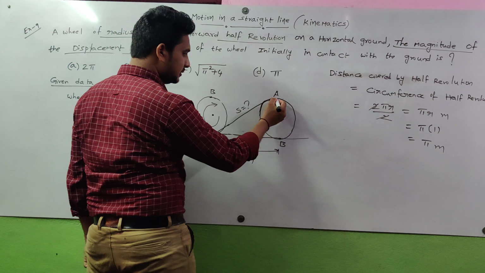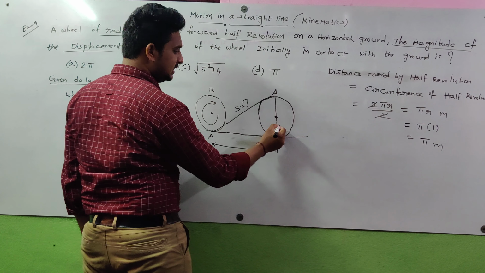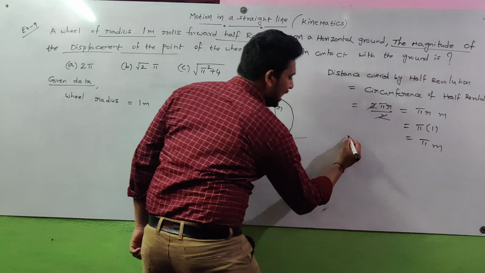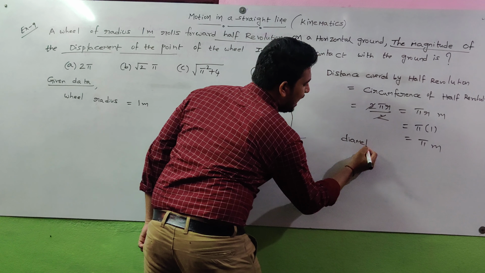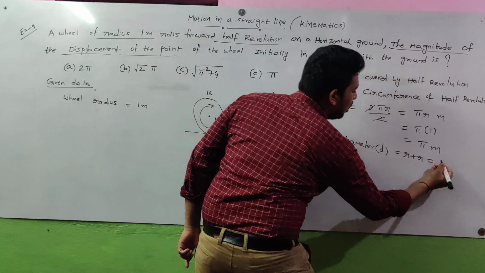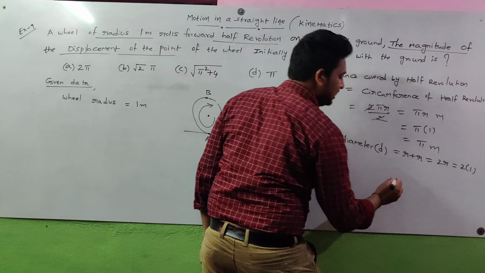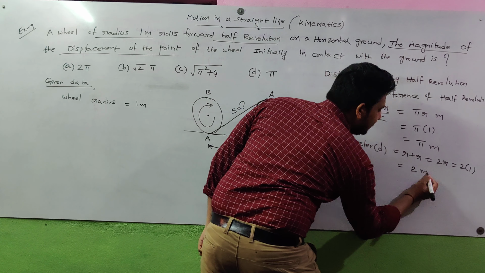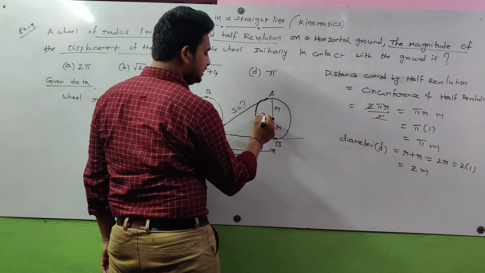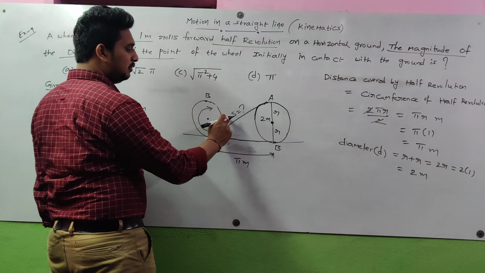So then what is this? We already know this is radius r, and this is radius r. This total is called the diameter. Diameter D is equal to r plus r, which is 2r. 2r means 2 into 1, because the radius is 1 meter here. So 2 into 1 is 2 meters. The diameter is 2 meters.